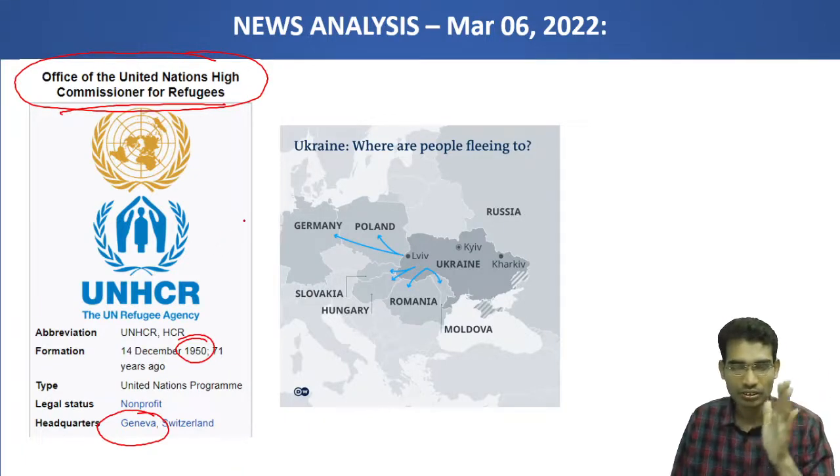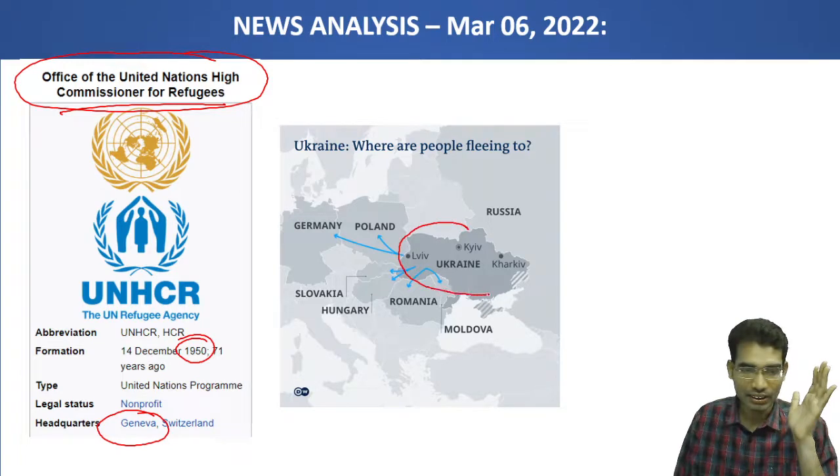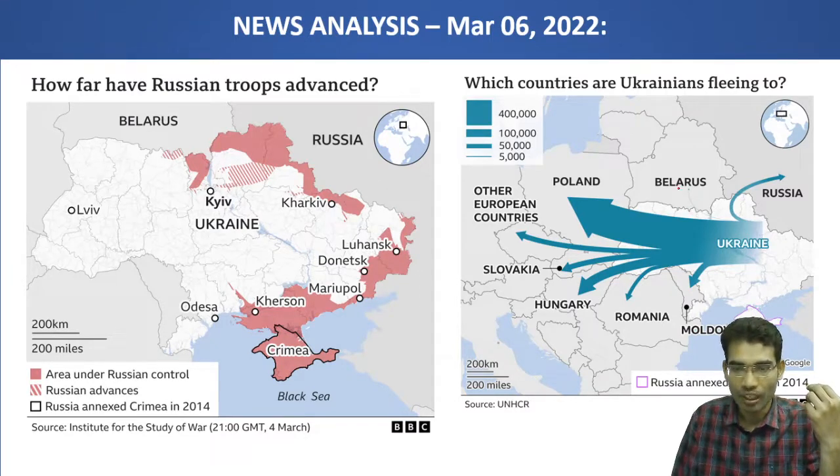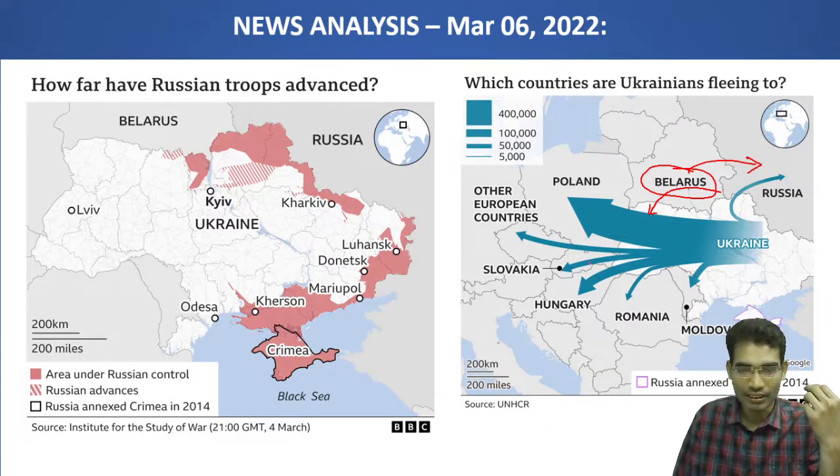Now the news is that the refugee crisis is intensifying due to the conflict. People are moving to neighboring countries. Many people are particularly moving towards Poland, a neighboring country. Into Belarus they cannot go because Belarus is an ally of Russia. Now Russia is attacking Ukraine from Belarus, from this side. So they cannot go to Belarus. They are moving to other areas. Mostly they are going to Poland.